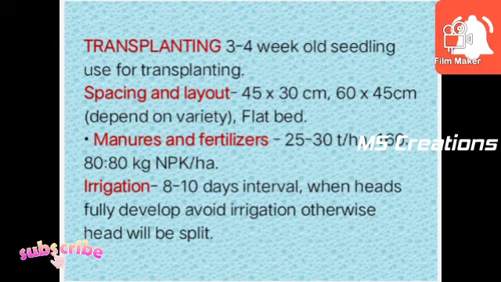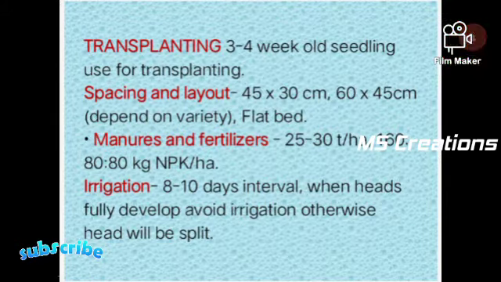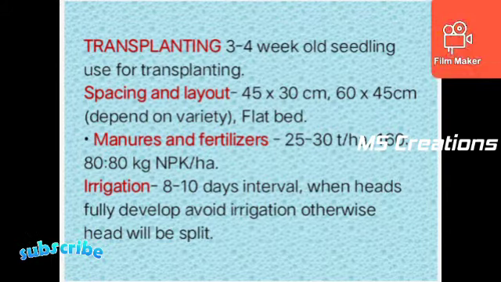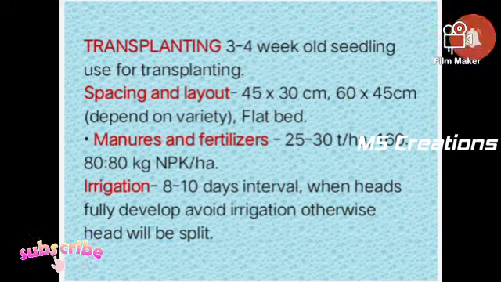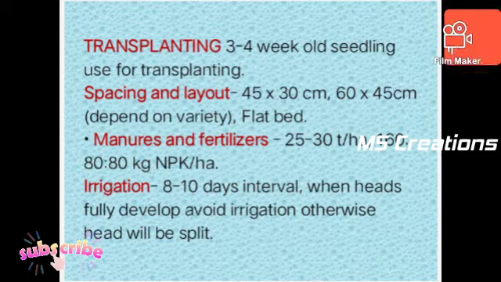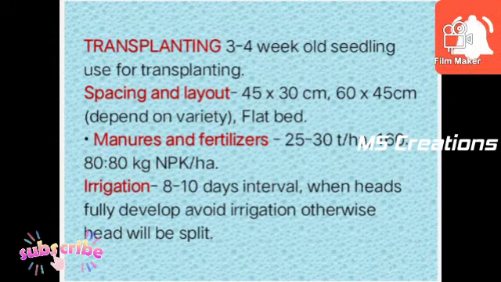Next point is manures and fertilizer. We apply well decomposed organic manures at the time of last harrowing or land preparation, that is 25 to 30 tons FYM per hectare. Then fertilizer dose is 160:80:80 NPK kg per hectare. This fertilizer dose is split into two times: full dose of P and K and half dose of nitrogen at the time of transplanting, and the remaining half dose of nitrogen after 1 month or 30 days after transplanting of cabbage seedlings in the main field.